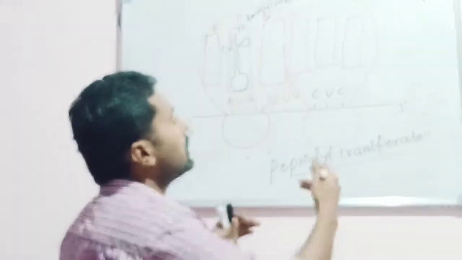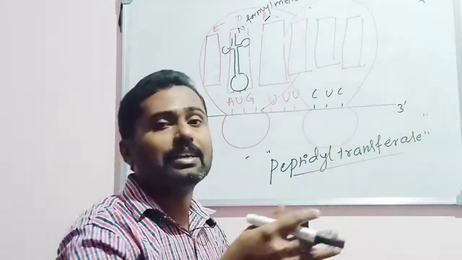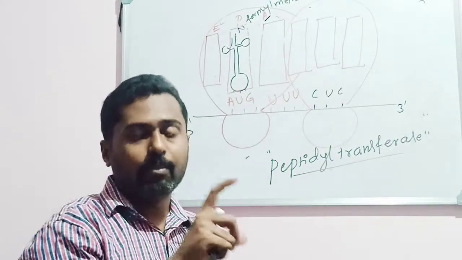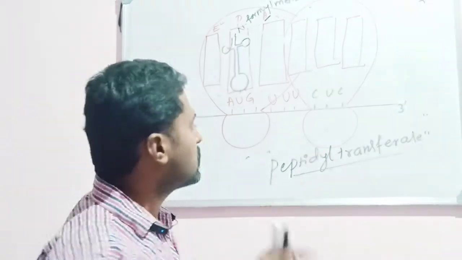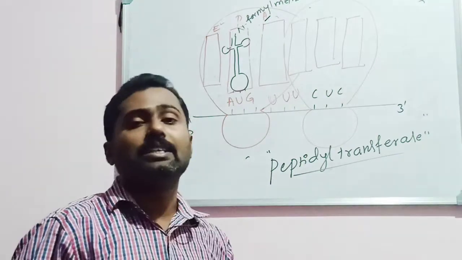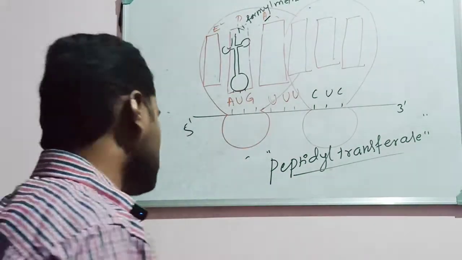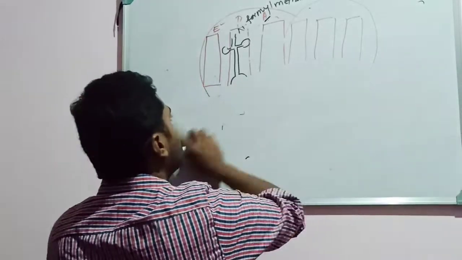So likewise many amino acids will be simultaneously added. Hence a long chain of amino acids will be synthesized, produced in the presence of the enzyme peptidyl transferase. Then what happens next, the third step is called the termination.